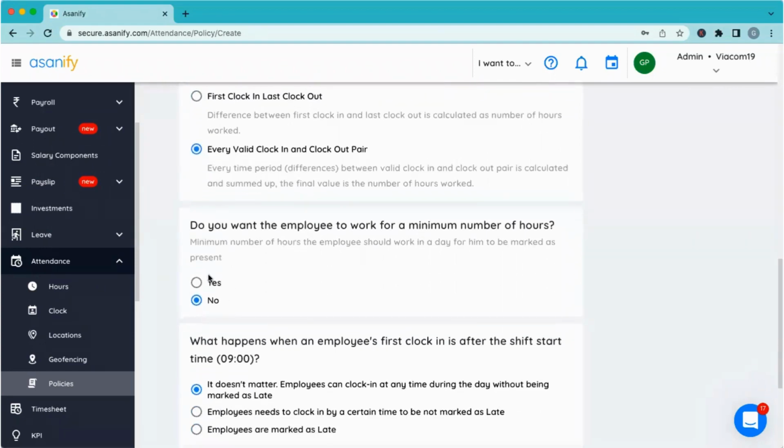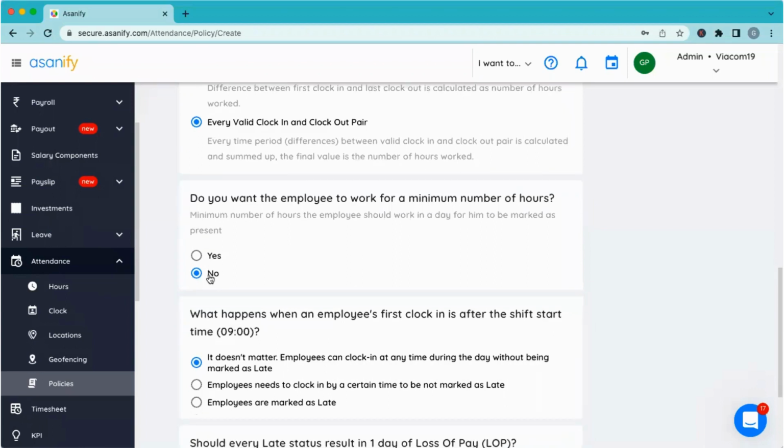Then the next question is, do you want to also qualify how many hours are needed? Because attendance marking is not just about clock in and clock out. While defining the policy, you can also define that I want my people to work, let's say, 8 hours a day. If they worked anything less than 8 hours, let's call it a half day. Or if they worked less than 4 hours, let's call it 0 day.